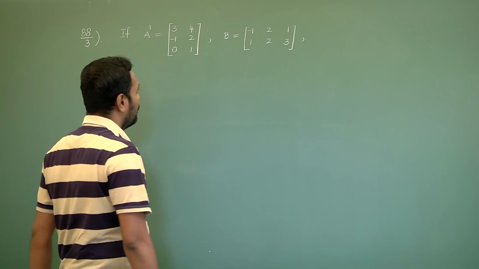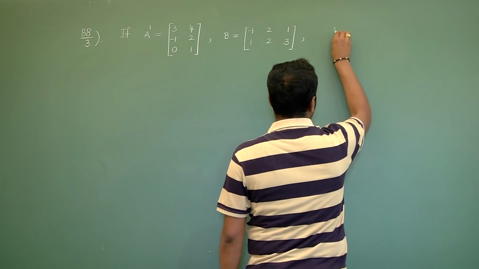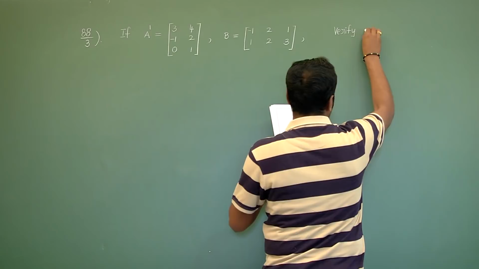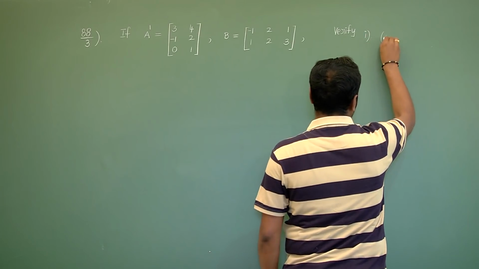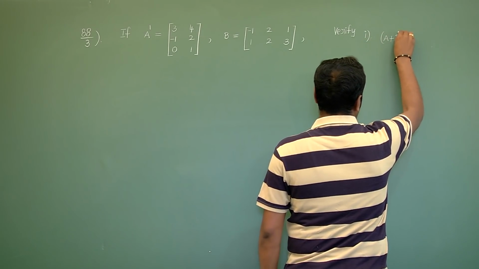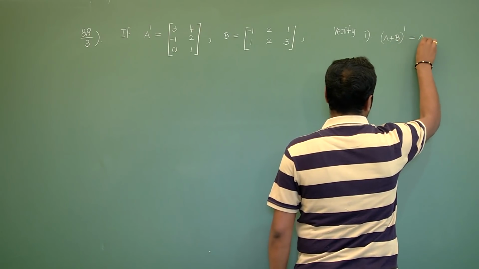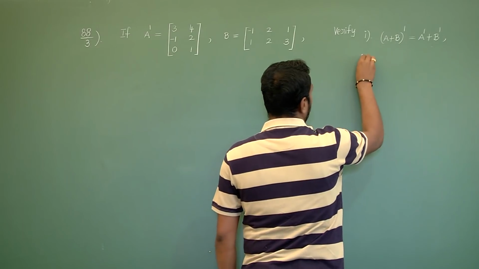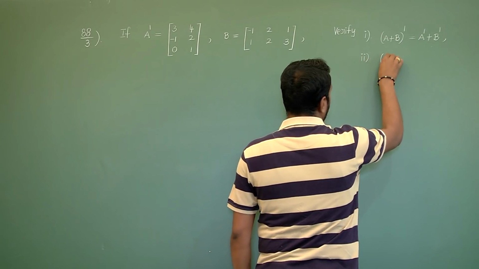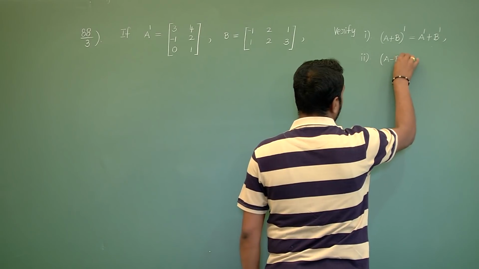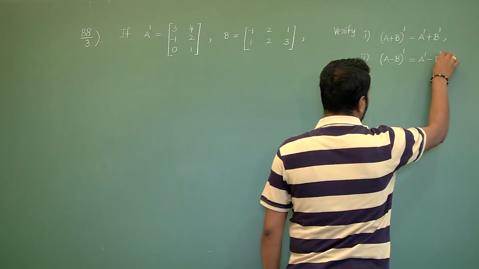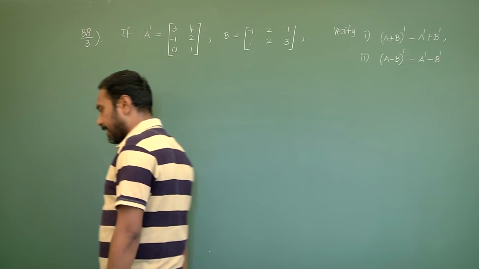Then verify first case, it is A plus B whole dash equals to A dash plus B dash. Second case, A minus B whole dash equals to A dash minus B dash.